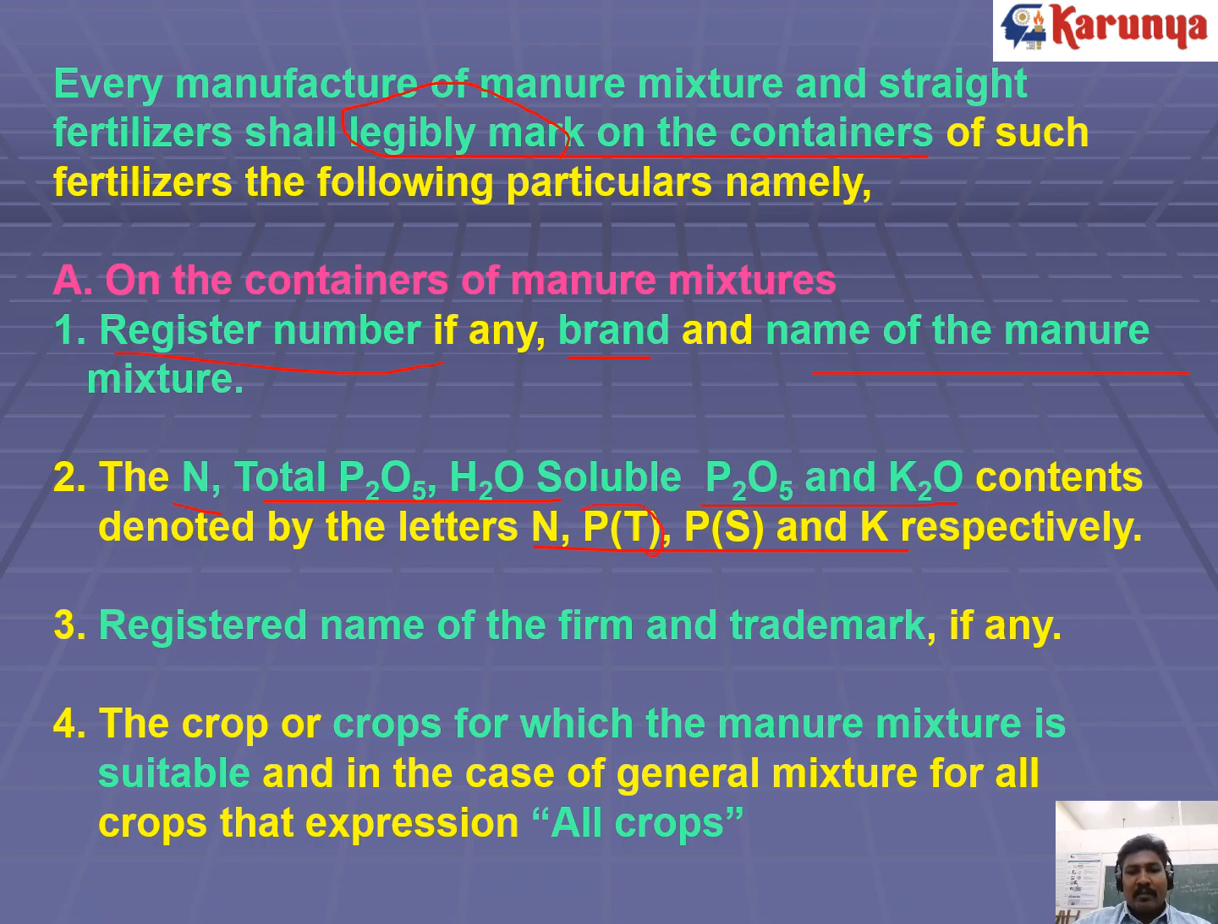Phosphorus, P sub T, means total phosphorus. P sub S means soluble phosphorus. How much percentage is water soluble and citrate soluble has to be mentioned. And the registered name of the firm and the trademark should be present on the fertilizer bag or manure mixture bag. The crop or crops for which the manure is suitable: if the manure is suitable for all crops, it must be mentioned as all crops. If it is suitable for a particular crop, for example cotton, then this has to be indicated on the fertilizer bag.